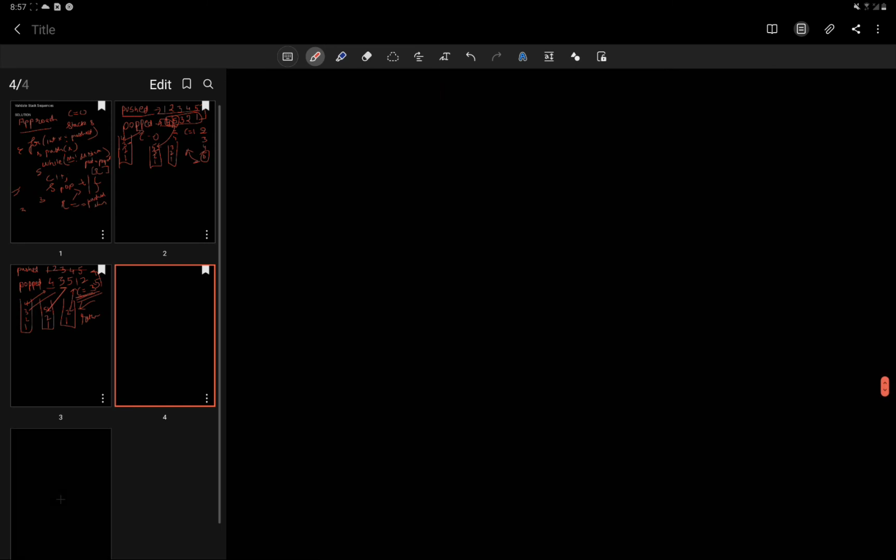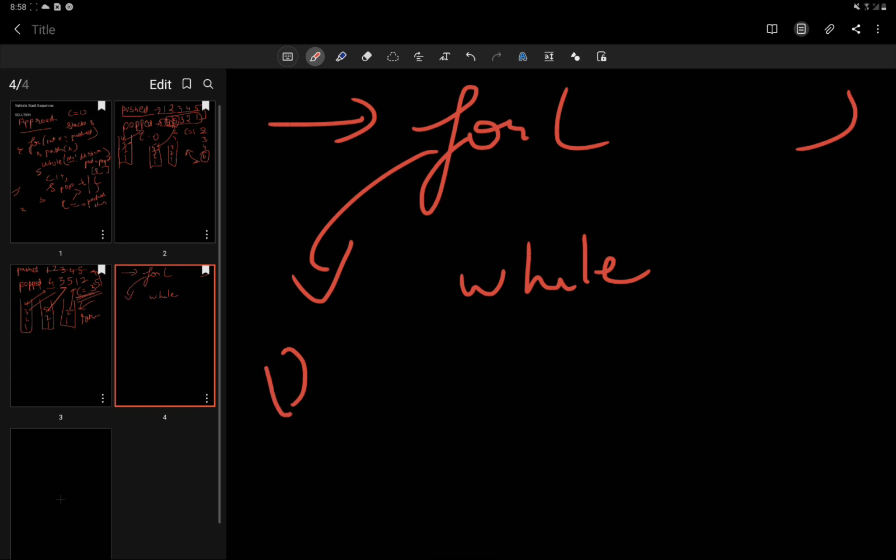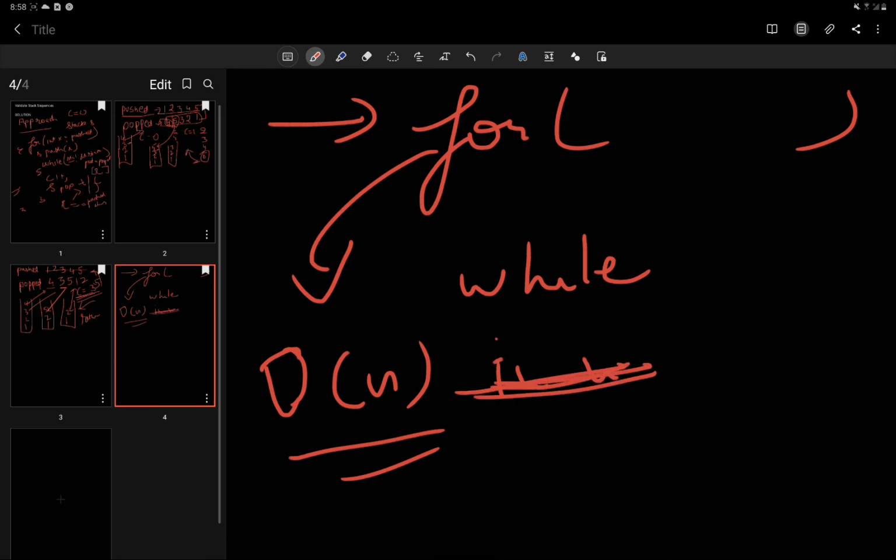So the complexity for this code will be, as we are traversing the pushed array completely, the for loop is for the pushed array only, and we will talk about the while loop later. For the for loop, the complexity will be O of n because we have to traverse every element, so I don't think we have to take a worst case in this situation.